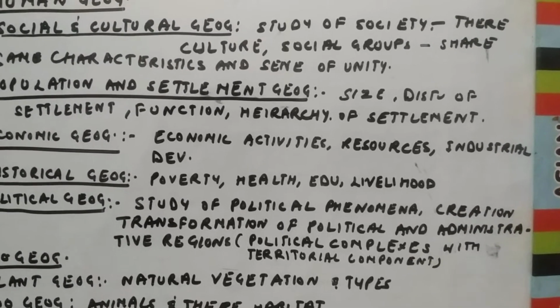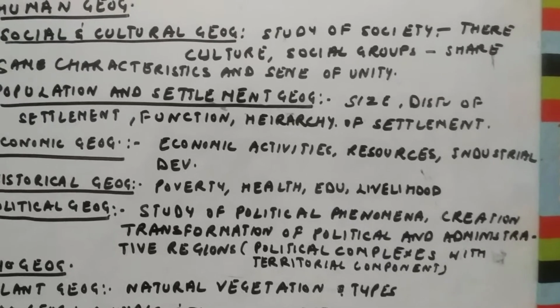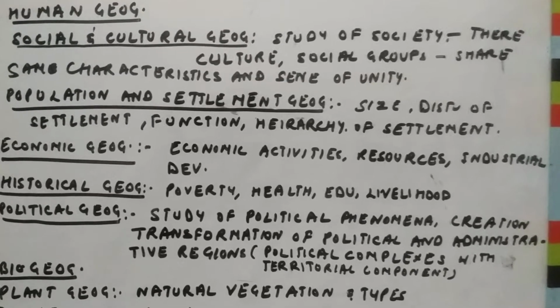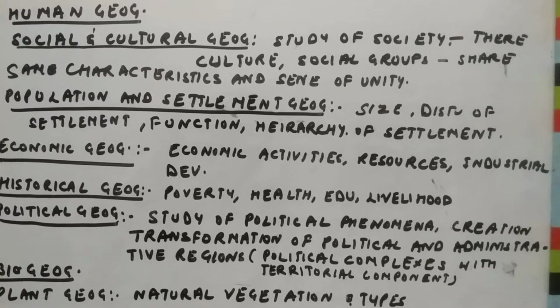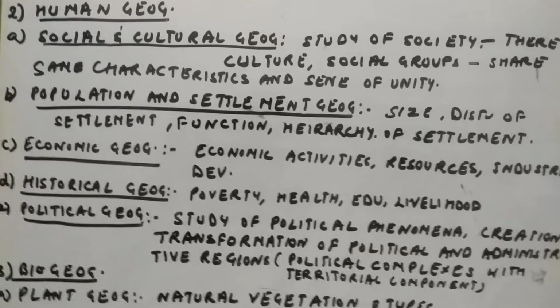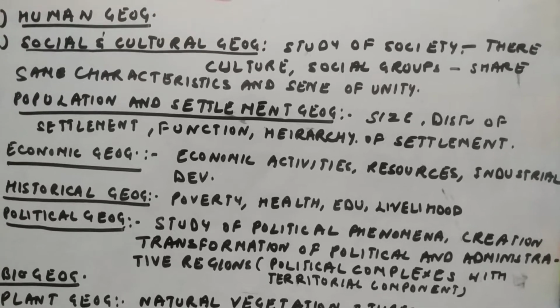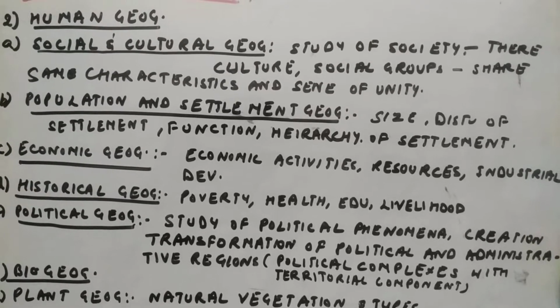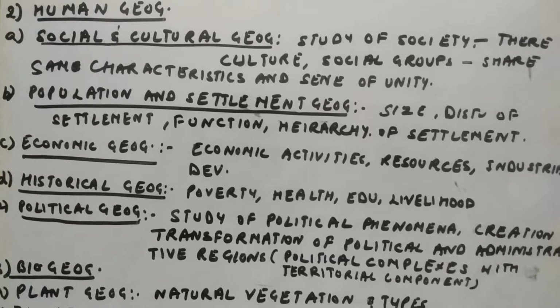Example, Gujaratis are there, they have their own culture. Bengalis are there, they have their own culture. If you go to the south, people of the different states, they have their own culture. If you go to the eastern side of India, there are northeastern people, they have their own culture and attributes. Next comes population settlement geography.